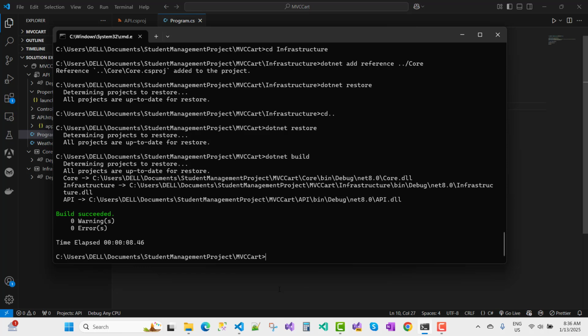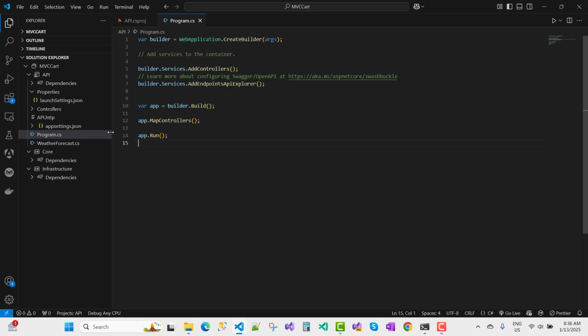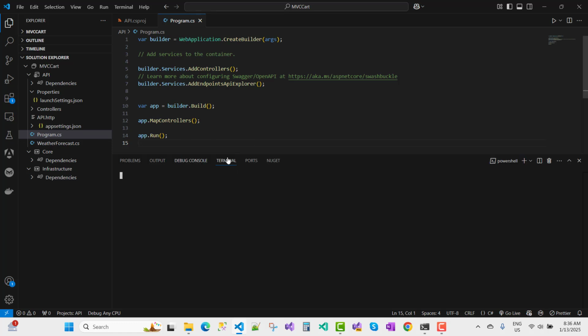Now here we go for the API project first, and I want to start it with the project. So use Control+T to open the terminal, and here you can see that we have the NuGet library like this way, and ports, terminal, and also you can use SQL Server.